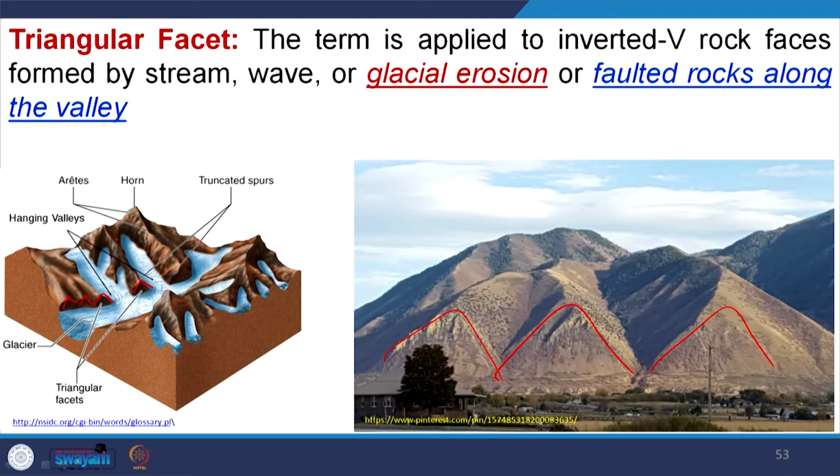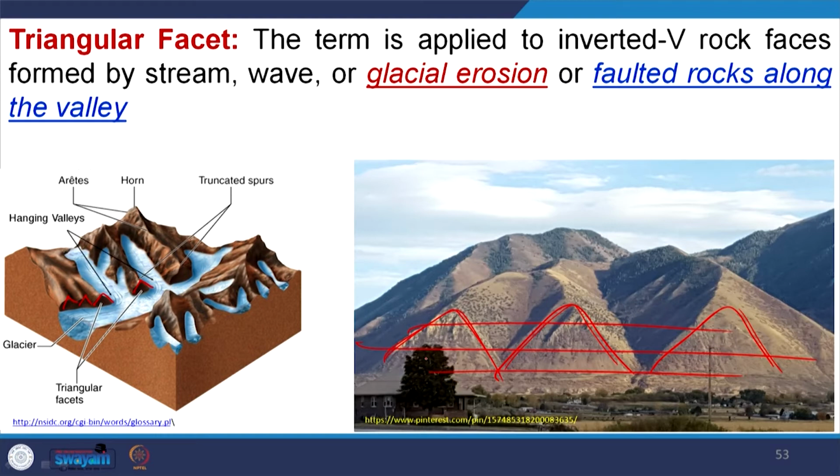For example, suppose there is a fault here, I am putting a fault here and this is the fault plane, through which these spurs can be truncated and this type of triangular facets can be developed.